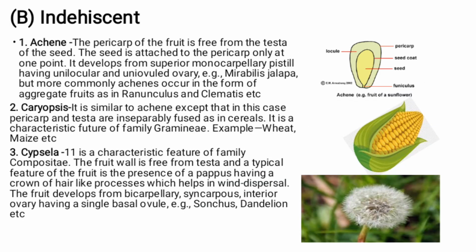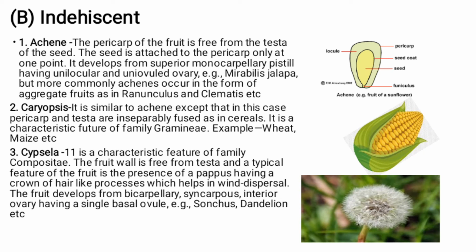Next is indehiscent fruit. First is achene. The pericarp of these fruits is free from the testa of the seed. The seed is attached to the pericarp only at one point. It develops from a superior monocarpellary pistil having a unilocular, uni-ovular ovary.